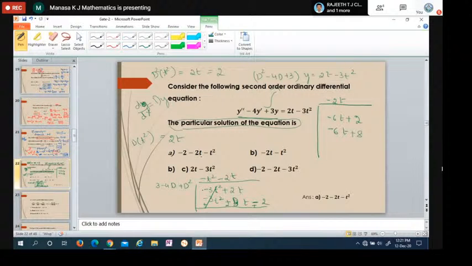I'll do it here, D square of 2t. I have taken the minus sign already, so I'll write it as minus here. Differentiation of 2t is 2. Because it is a second differentiation, the differentiation of 2, which is a constant, is 0. So change the sign, 6t gets cancelled, it is minus 6.